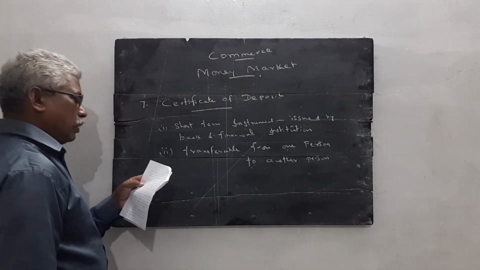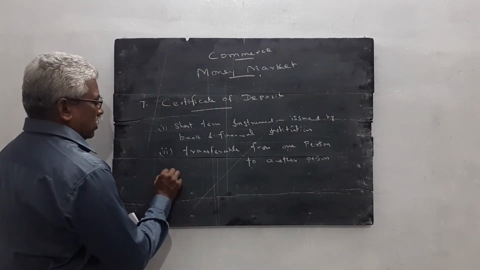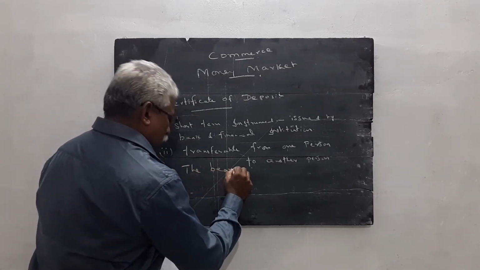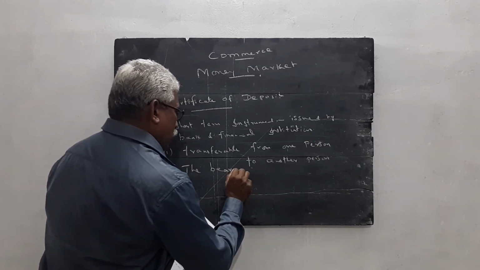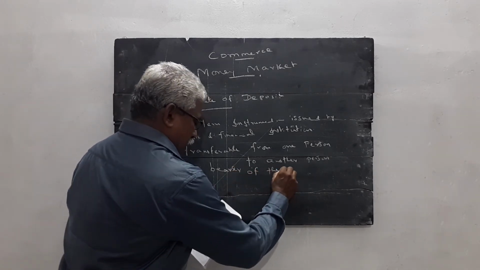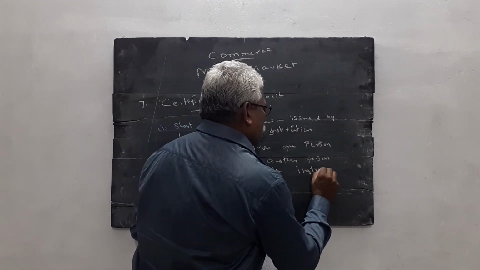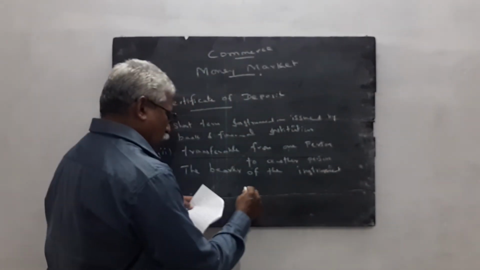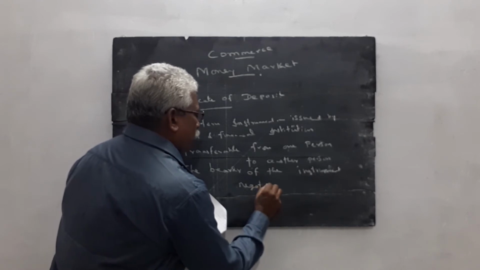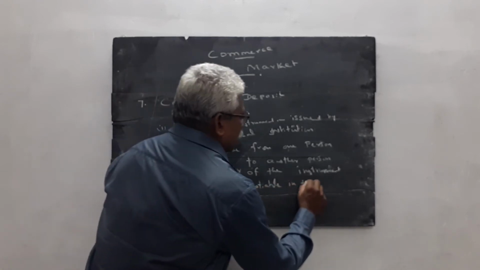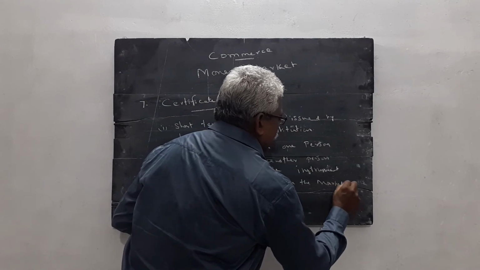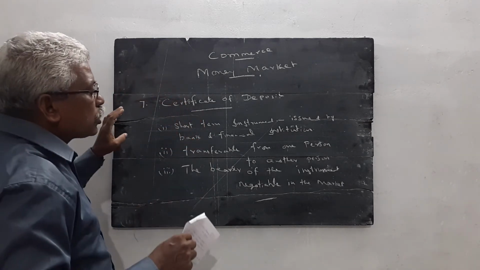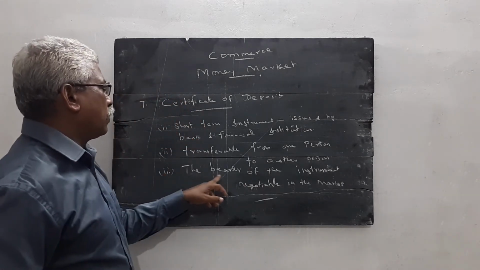The bearer of the instrument is negotiable in the market. Negotiable means they can easily transfer from one person to another person. The bearer of the instrument is eligible to get the amount. That is the meaning of that point.